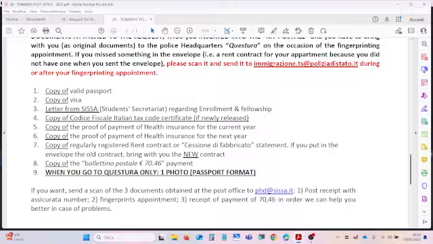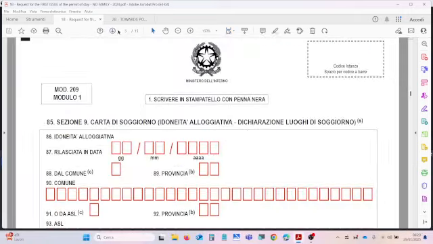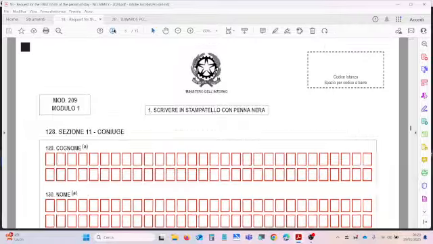Then you have to enter a copy or a part of the giro slip for the payment of the fees to request the permit to stay. I will show you how to fill out this giro slip. And remember also that when you go to the questura for the fingerprint appointment, you will need a passport format photo.